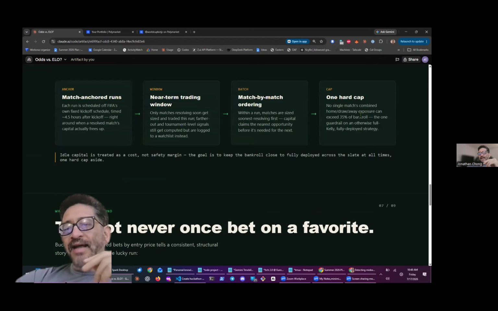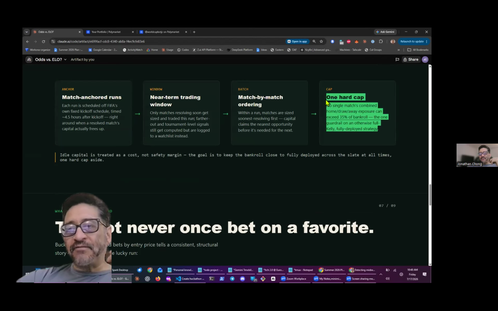There were also hard caps on how much it could bet on each individual match, as a percentage of the entire bankroll. I think it's 35% on each individual match. I left that high to stay somewhat aggressive, only because this was a test of the concept, not fine tuning how well we could do.